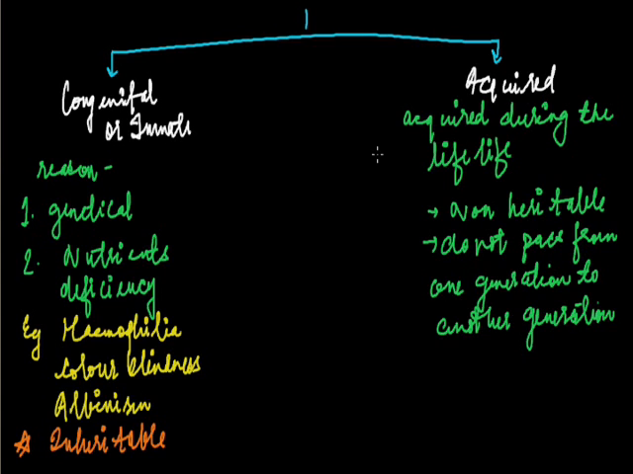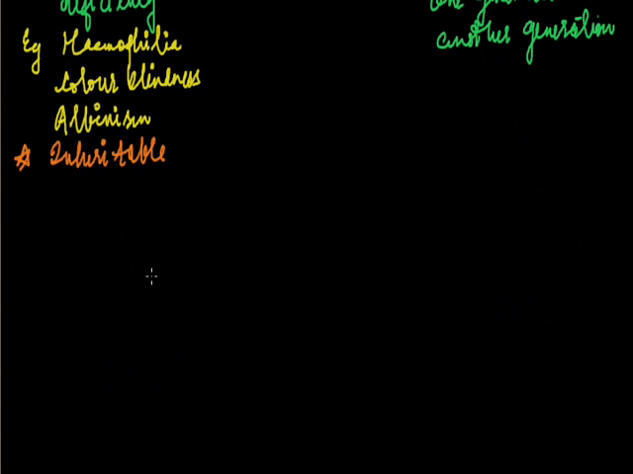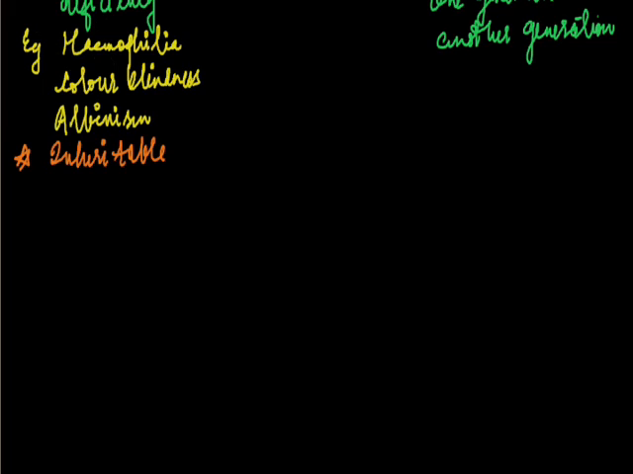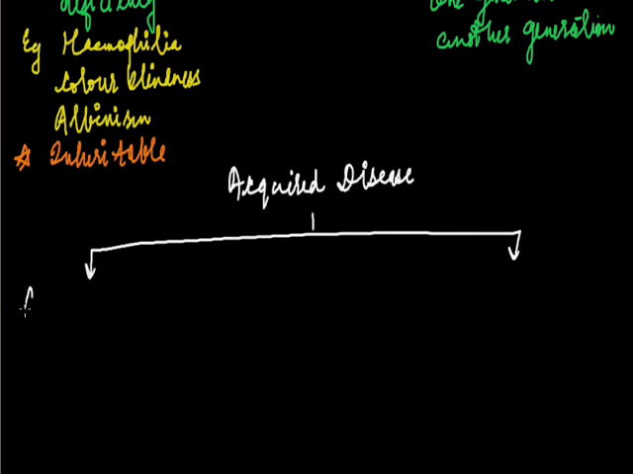Now we will be studying these acquired diseases in broad, because acquired is again divided into two categories on the basis of communicability. So here we draw like this. Acquired diseases are of two types, communicable and non-communicable.